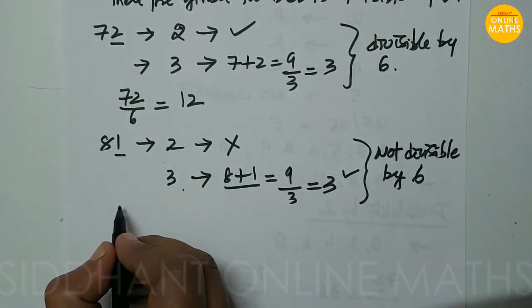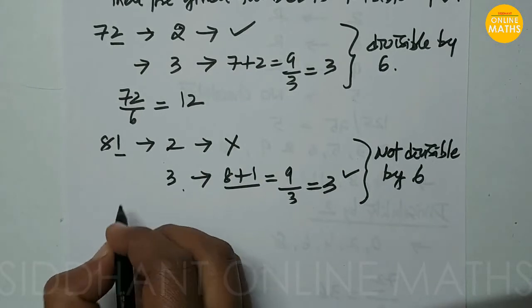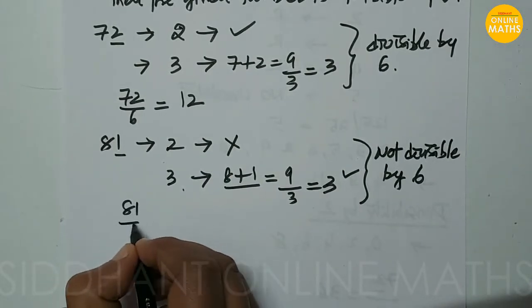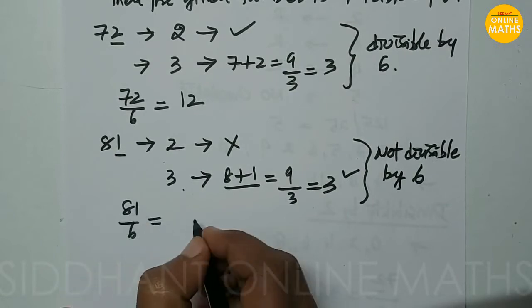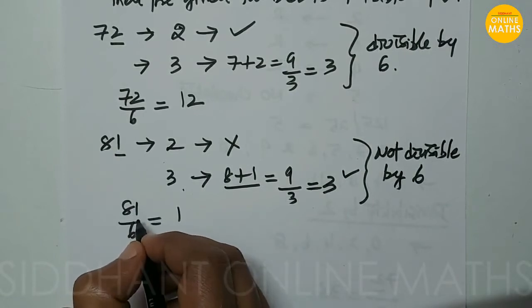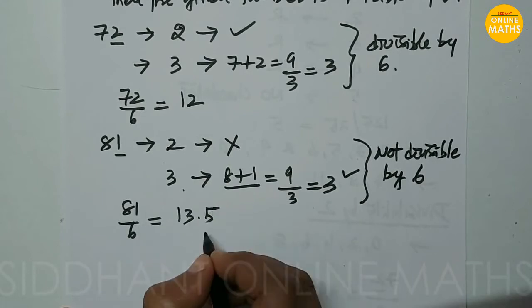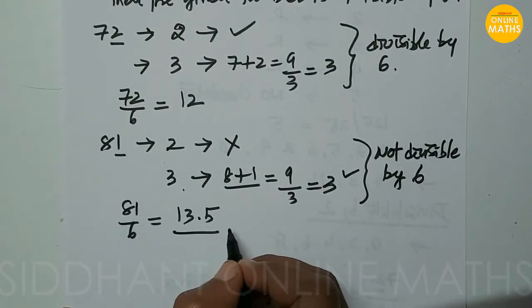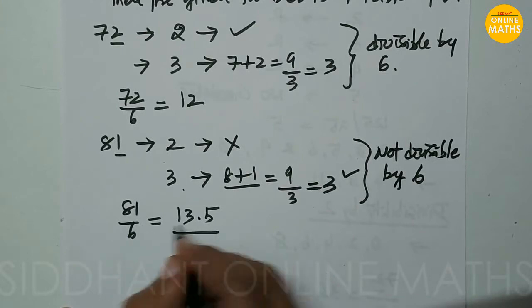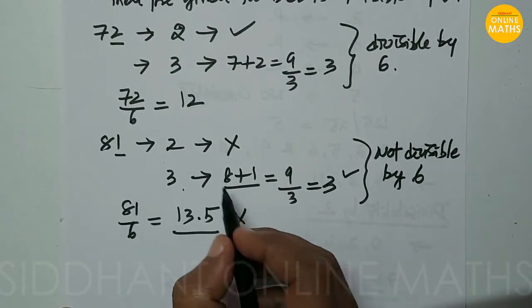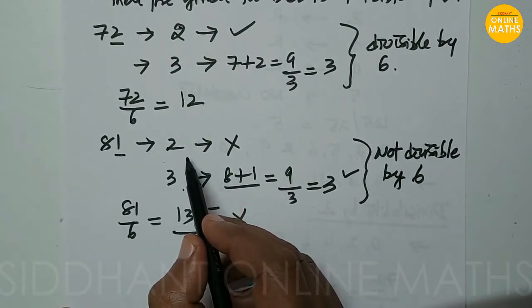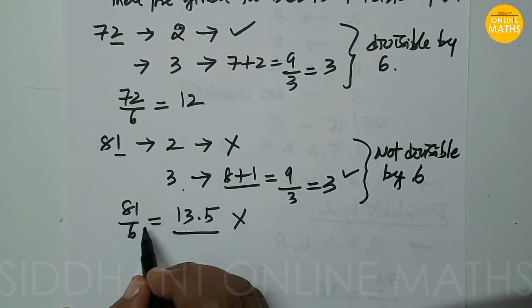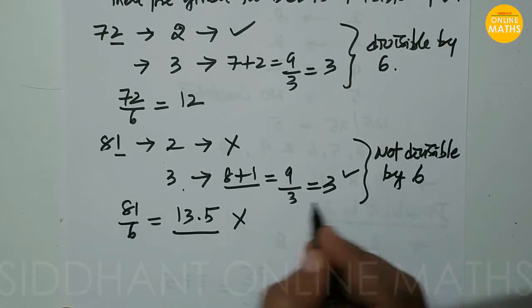So let's check whether it will divide by 6 or not. When you see 81 by 6, we get 13.5. So it is not exactly divisible by 6. So we can say that when it is not divisible by either 2 or 3, then the given number is not divisible by 6.